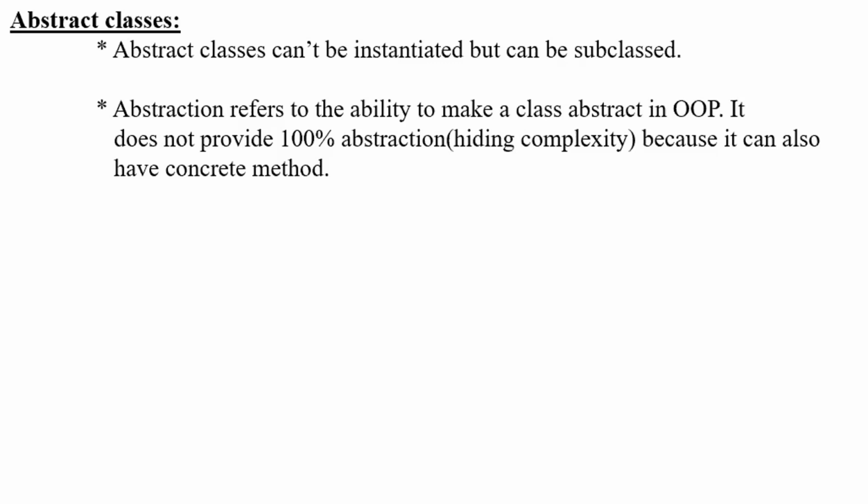Abstract methods in the sense you will not know the definition, some other person will know the definition. Concrete method means you know the definition and you wrote everything, right? So now when I see the class, I'll be having two things. Few are completely visible, few not visible because nothing has been written in that, right? So this is not completely hiding your class, right? Partial. Concrete methods, you can see whatever has been written in a concrete class, right?